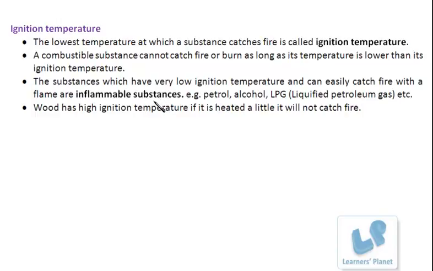The substances which can catch fire at a very low temperature, or in which combustion can start at a very low temperature, are called inflammable substances. For example, petrol, alcohol, liquefied petroleum gas, etc. In this case, say wood. Wood has a high ignition temperature. Even if it is heated for a little, it will not catch fire.